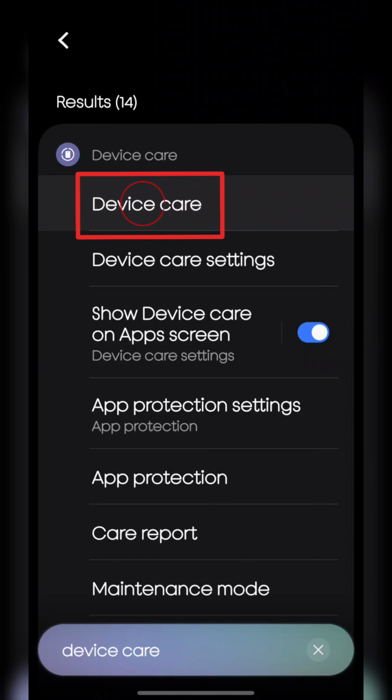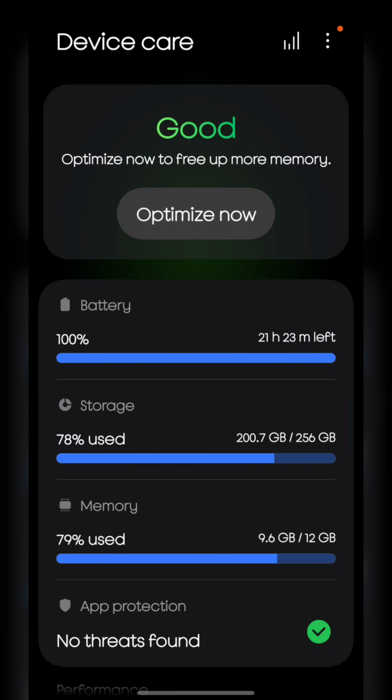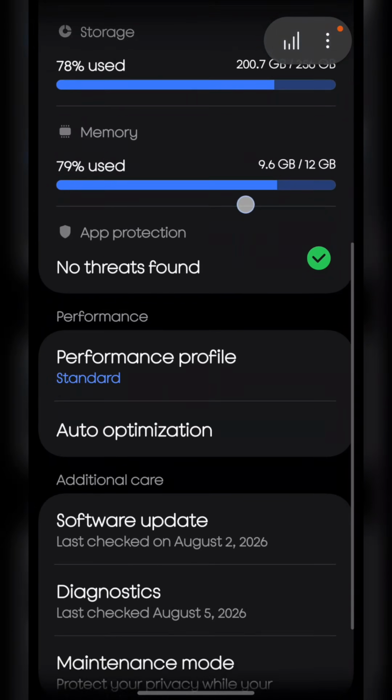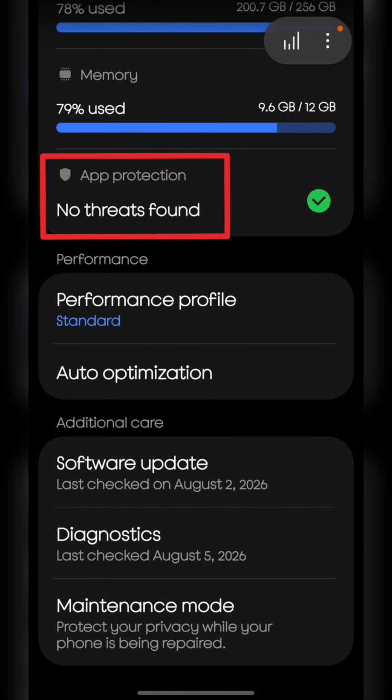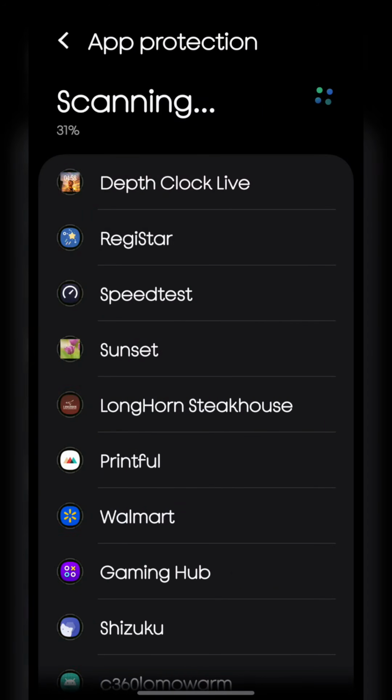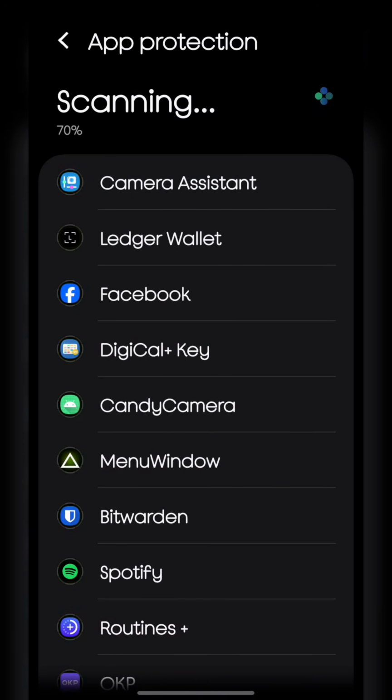Tap Device Care. Scroll down to App Protection. App Protection Scan detects malware, spyware, and suspicious background activities to keep your personal data secure.